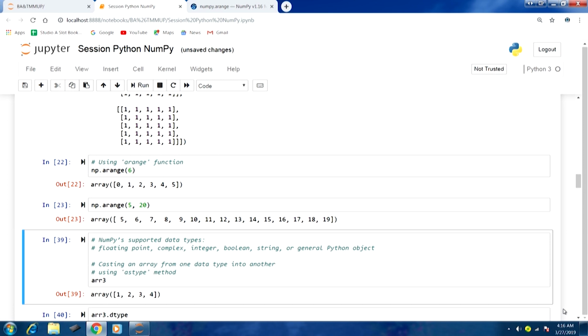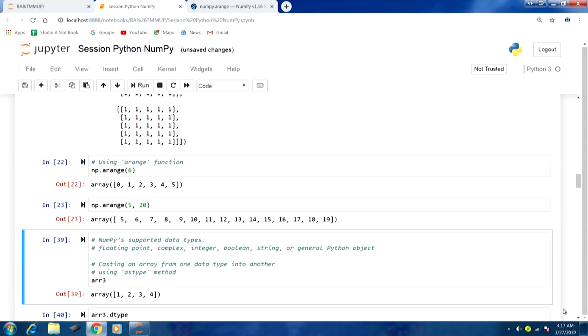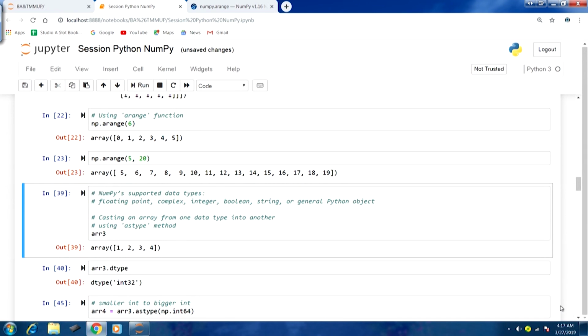Now let us talk about another aspect of NumPy, that is the supported data types. What kind of data types are supported in this package? Floating point, complex, integer, boolean, string, general Python object. So for all kinds of data types we have support in this package. We will learn this through a few examples.